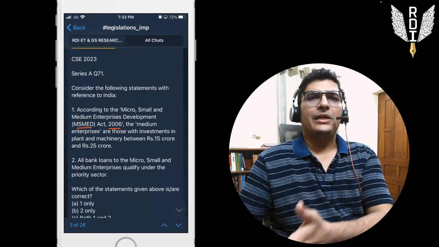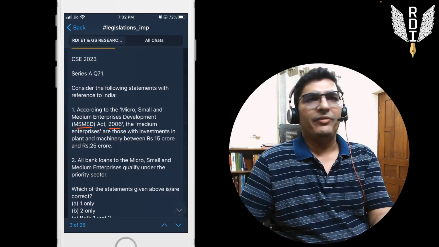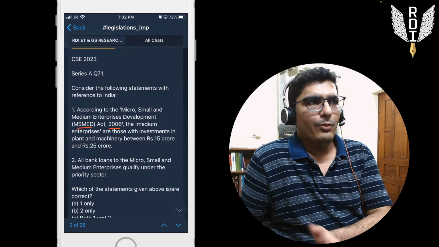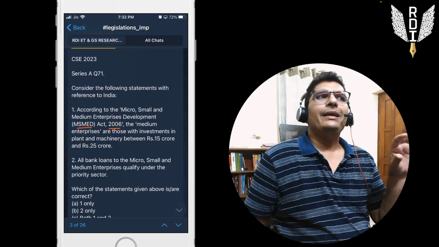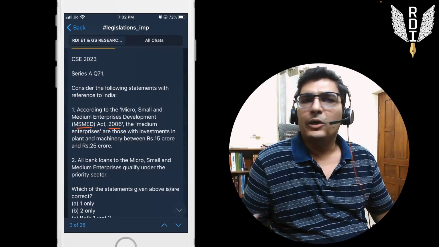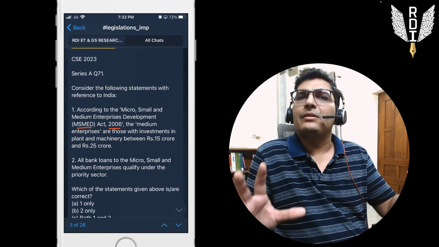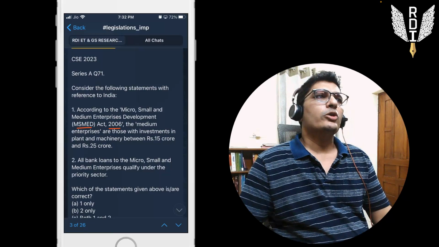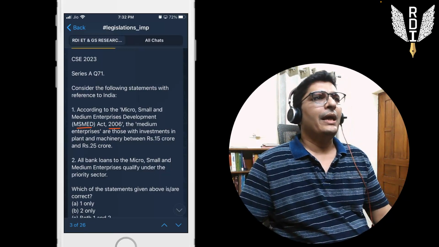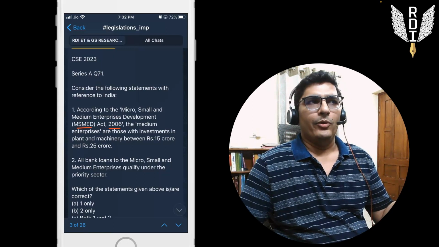It's not like the Representation of People's Act. It's not like Official Secrets Act, etc. Those kind of laws which we prepare in more detail, not those, but it is something which is in news. Maybe some editorials may talk about, because MSME as a theme is important, right? So the business section of newspapers may be carrying this information, and definitions, etc., are important, right?